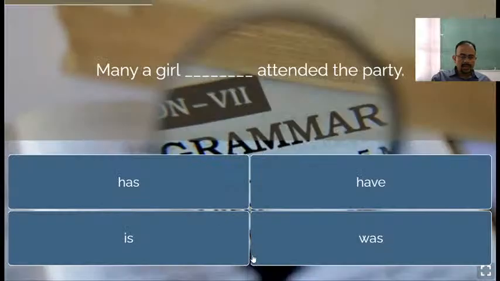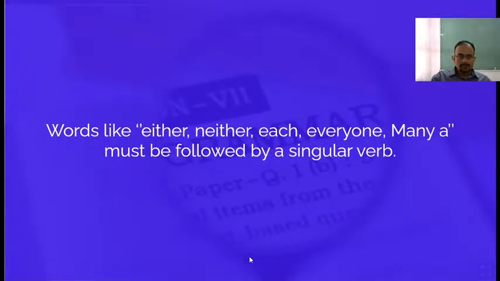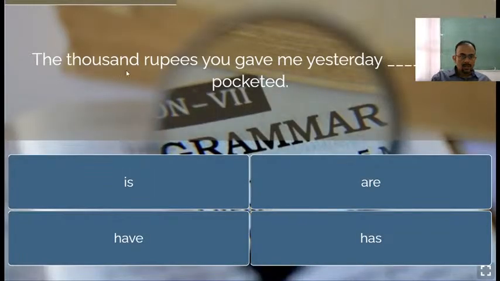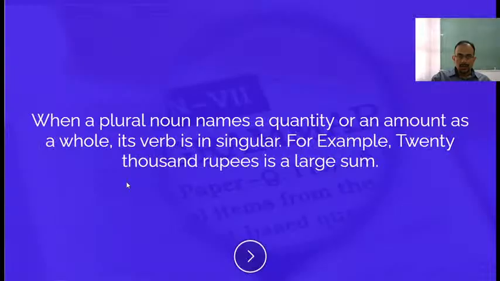We have already completed many a girl. As I told you, many girls is followed by a plural verb, but many a girl always takes a singular verb. So many a girl has attended the party. Next was the 1,000 rupees you gave me yesterday is pickpocketed. Why? Because 1,000 rupees is taken as a whole. That is why it should be singular.